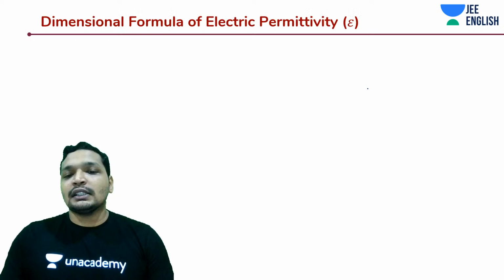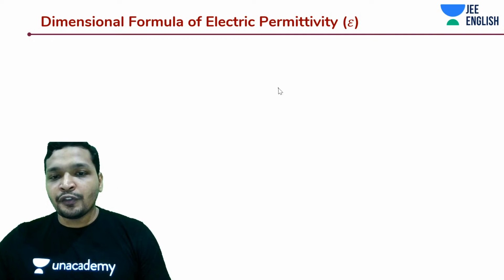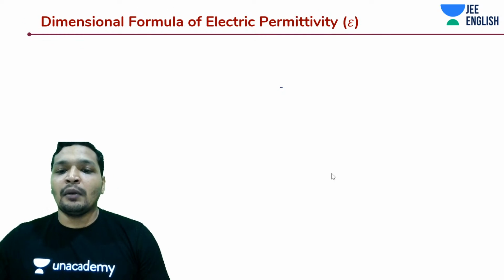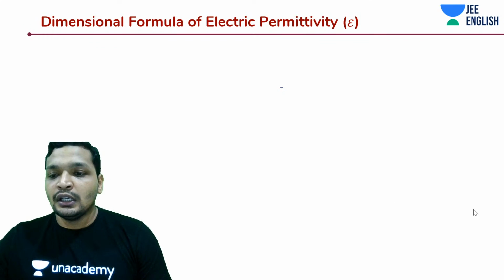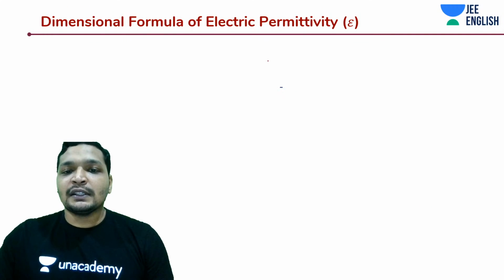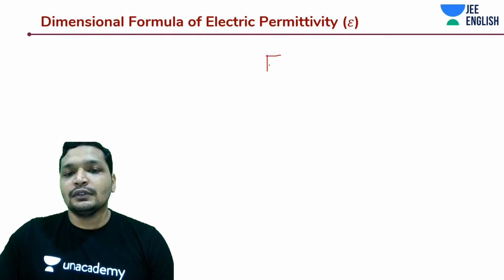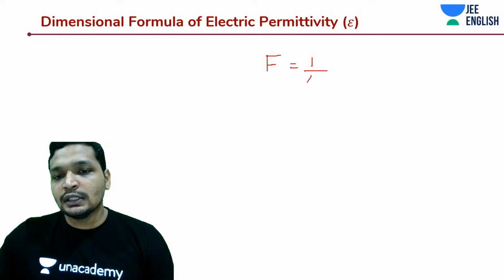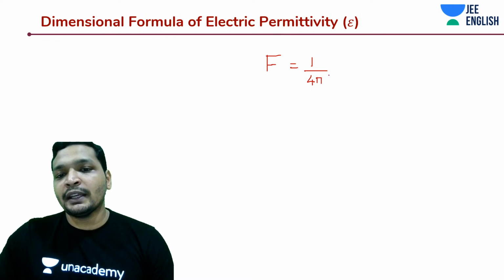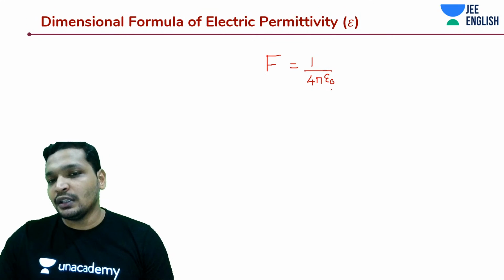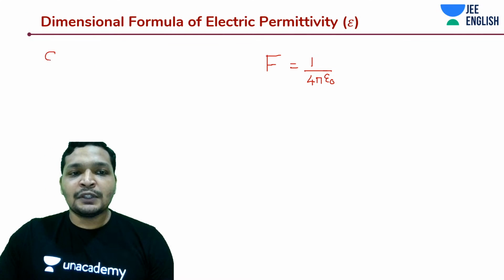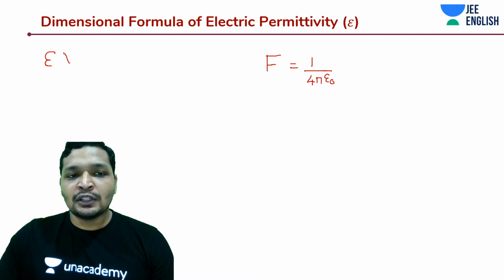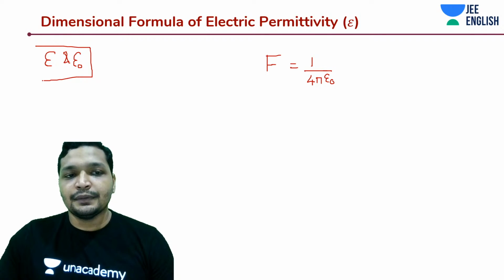So let's get started on this. Let's first of all understand what permittivity is and how to derive it. So how do you express force? This is related to your Coulomb's law, isn't it? 1 by 4 pi epsilon naught. Epsilon and epsilon naught will have the same dimensions.